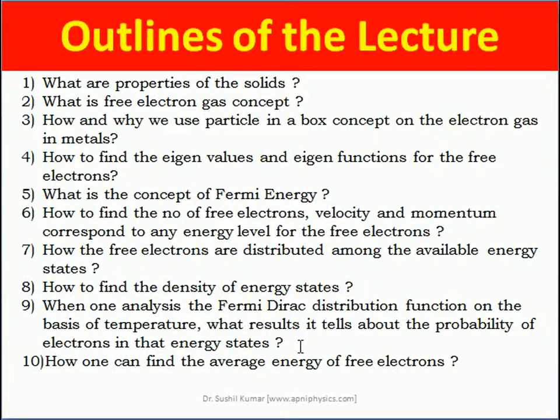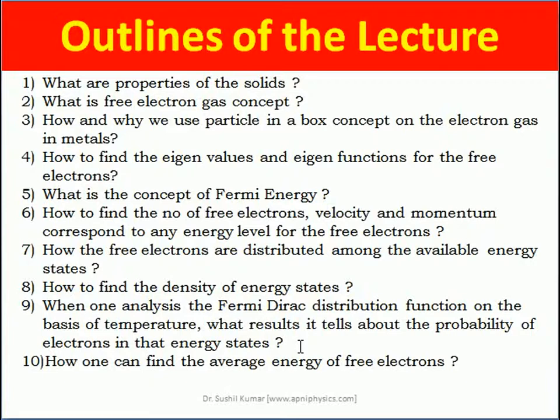One knows that electrons are fermions, and the distribution of electrons in particular energy states can be defined with the help of the Fermi-Dirac distribution function. At this stage, I have to discuss, on the basis of temperature, at absolute temperature T equal to 0 and T greater than 0, what happens, how the probability distribution function behaves.